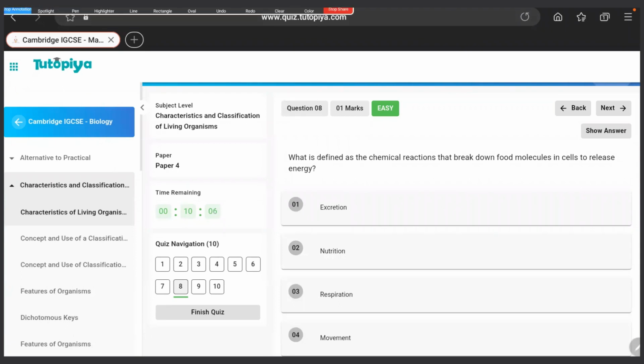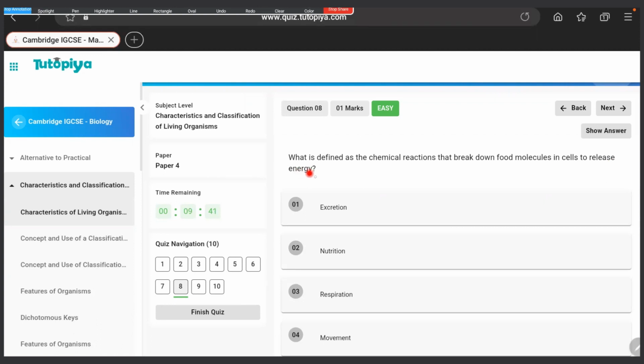The first question, what is defined as the chemical reactions that break down food molecules in cells to release energy? Now, this is a pretty straightforward question. This is giving us a definition and asking us what definition this is. So the chemical reactions that break down food molecules in cells to release energy.